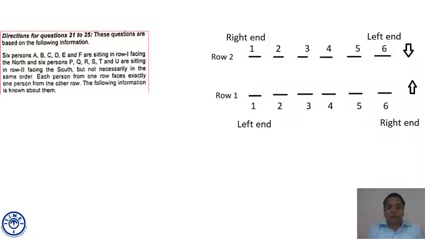Six persons: A, B, C, D, E, F are in row 1 and P, Q, R, S, T, U are in row 2. P, Q, R, S are facing south, A, B, C, D, E, F are facing north.